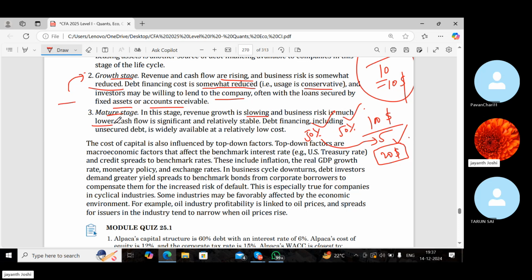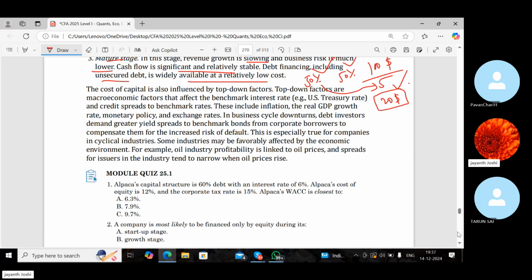Business risk is much lower because they are an established firm. Cash flow is relatively stable. Revenue growth will slow, cash flow will be more stable. Debt financing, including unsecured debt, is widely available at relatively low cost because now they are a very established firm. So there is less security required. Even if they don't give security, in some cases they may get loans, seeing their strong profile.